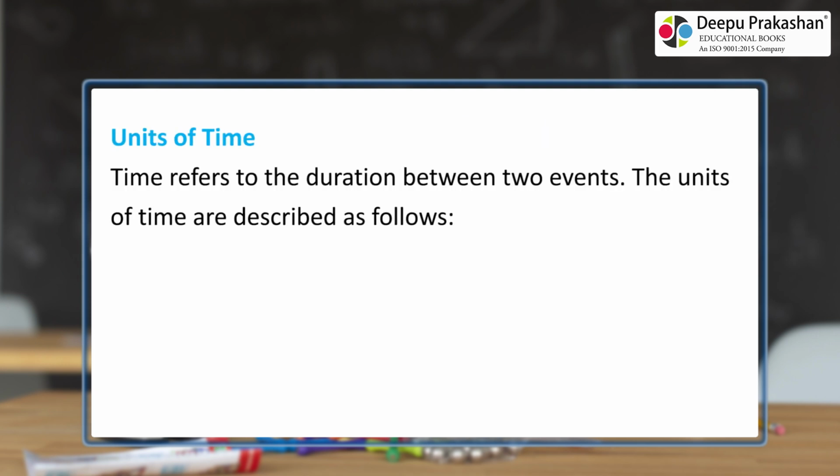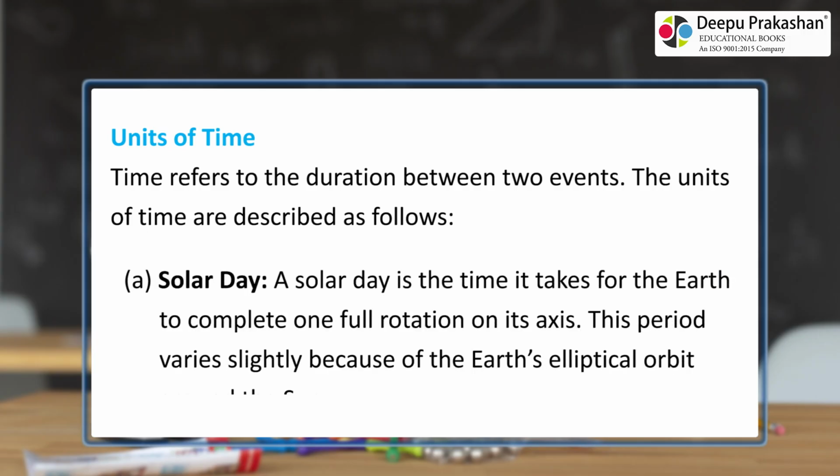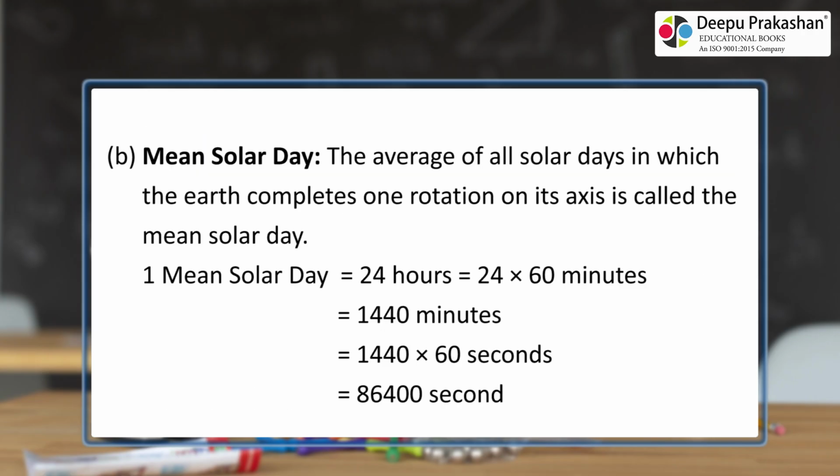Units of time. Time refers to the duration between two events. The units of time are described as follows. A. Solar day. A solar day is the time it takes for the Earth to complete one full rotation on its axis. This period varies slightly because of the Earth's elliptical orbit around the Sun. B. Mean solar day. The average of all solar days in which the Earth completes one rotation on its axis is called the mean solar day.